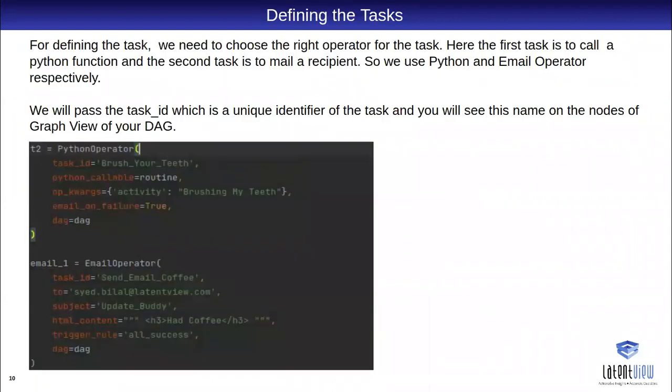So how do we define a task? As I said, each task depends on the operator we use. In this example, we have a Python operator and an email operator. The Python operator has a task ID, and it calls a function called routine, which is the Python callable. I am calling a function and passing these arguments, which is activity, and a string which says that I'm brushing my teeth, and then we have an email operator.